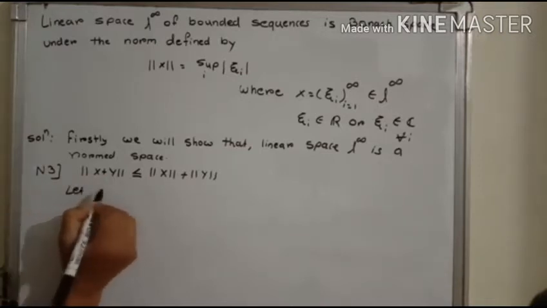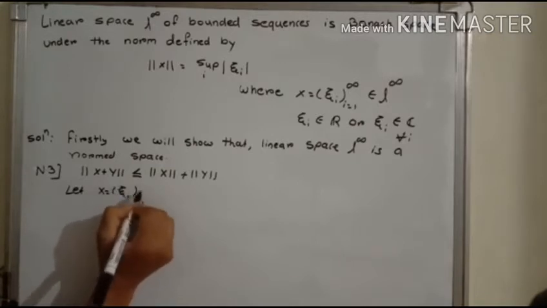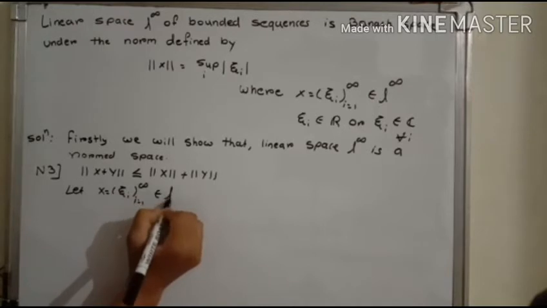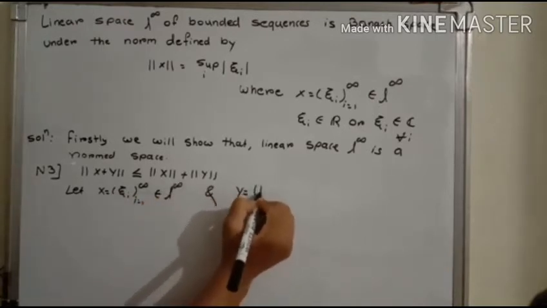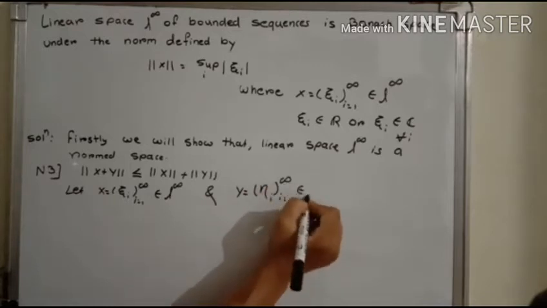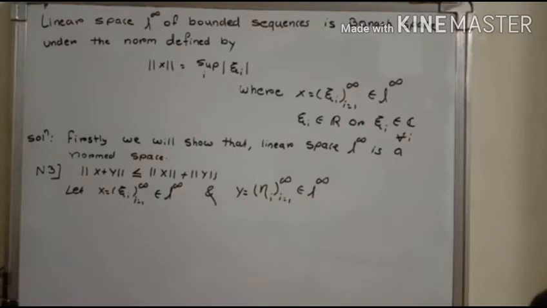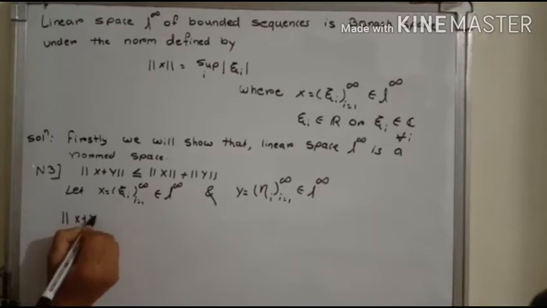Let x equal the sequence xi_i, i from 1 to infinity, an element of L infinity, and y equal the sequence eta_i, i from 1 to infinity, another element of L infinity. Now we consider the norm of x plus y.